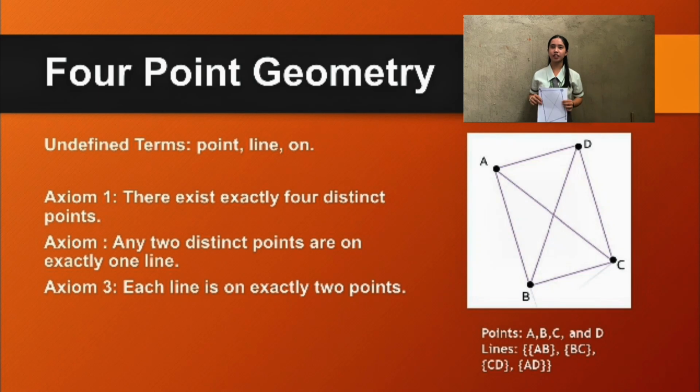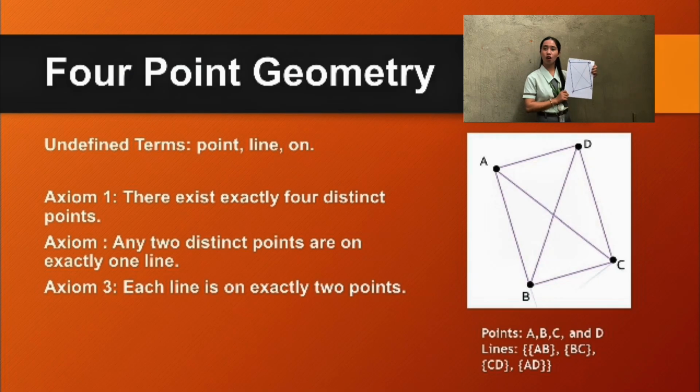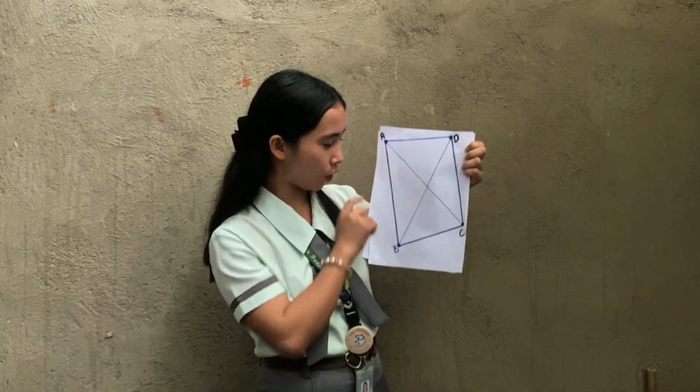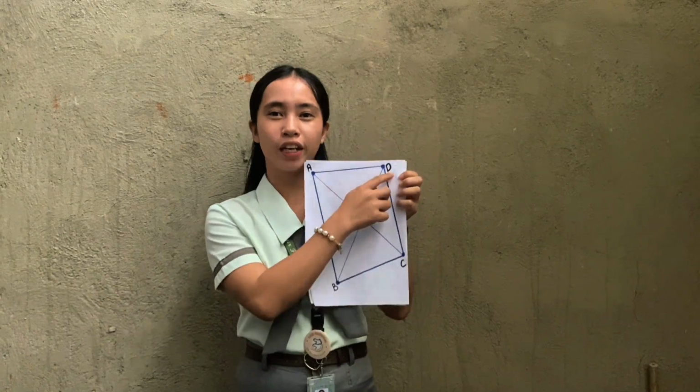Now let us proceed to the 4-point geometry. In 4-point geometry, there are 3 axioms. The first axiom is there exist exactly 4 distinct points. So in 4-point geometry, there exist exactly 4 points. So these are the points: point A, point B, point C, and point D.